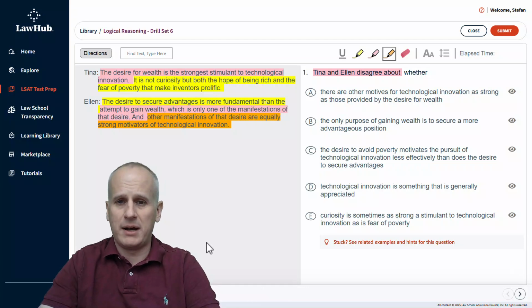So we should have in mind that we're talking about technological innovation, and Tina says that desire for wealth is the strongest stimulant for that innovation, whereas Ellen says that there are other manifestations of that desire that are equally strong besides the desire to gain wealth. So now we're going to go to our answer choices, starting with choice A. We're going to keep our highlight tool selected, and we're going to find reasons to eliminate or potentially select if it is a statement that one of the speakers believes must be true and the other believes must be false.